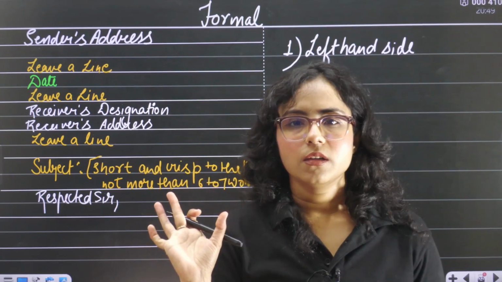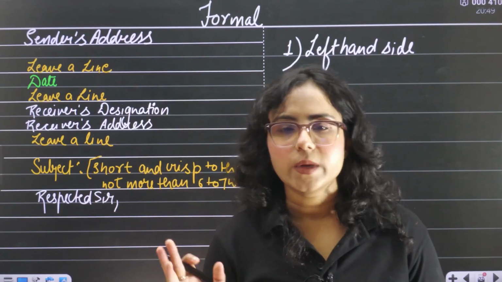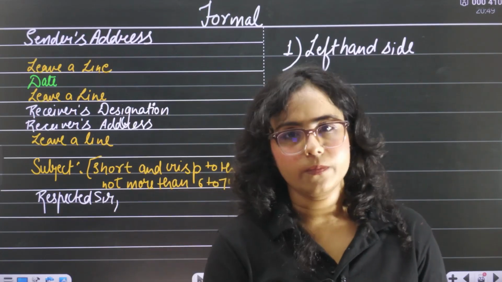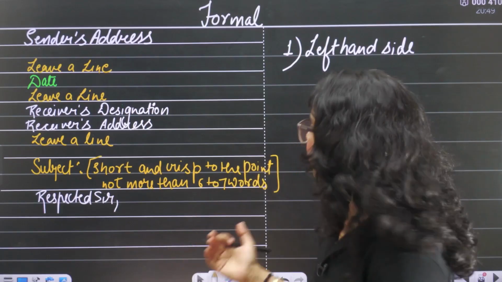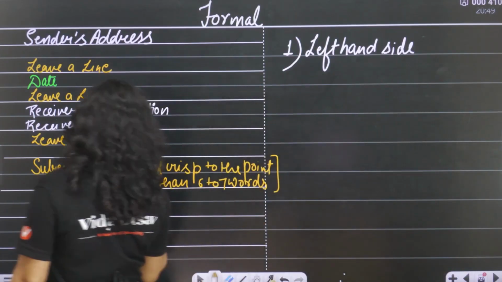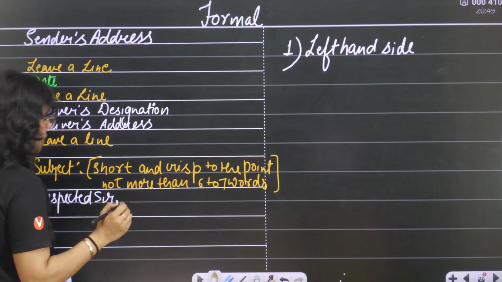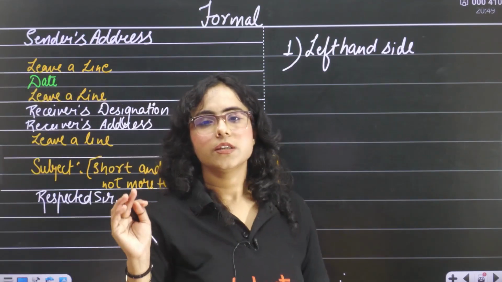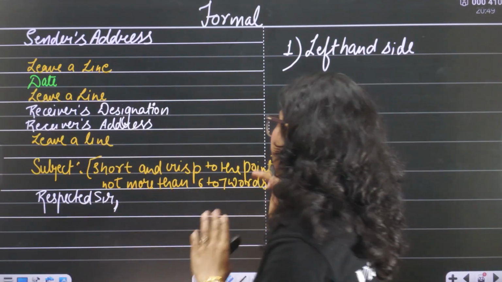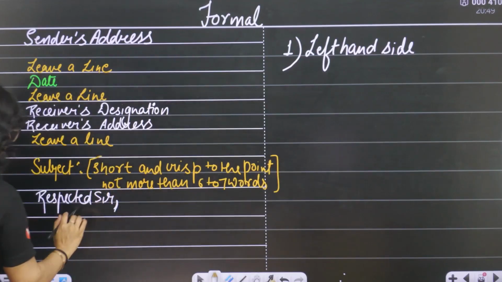That will work. You don't need to write respected sir or respected ma'am. If you want to write it, you can. I'm not saying you cannot. Now, you will write sir, then a comma, and then obviously the body part.